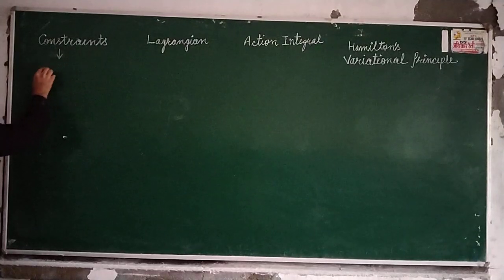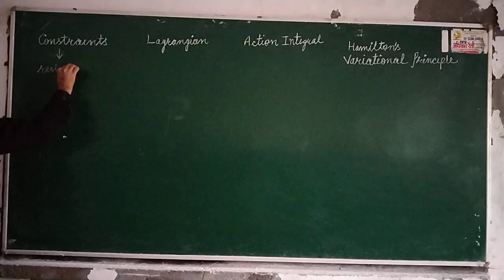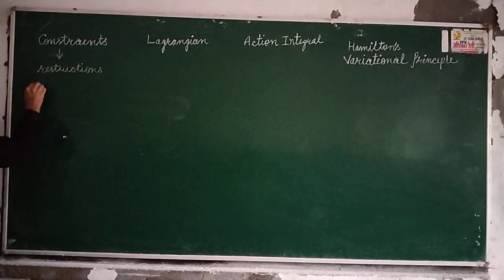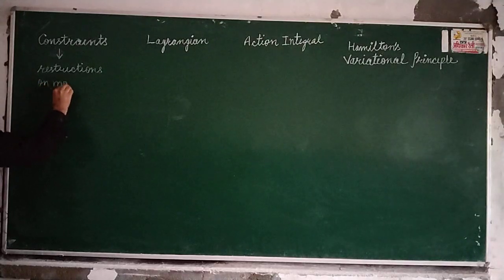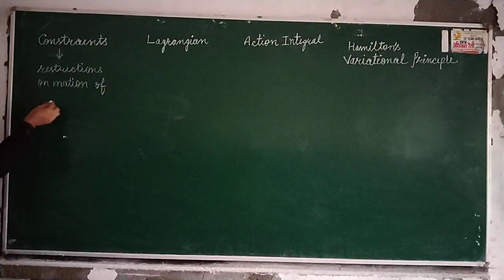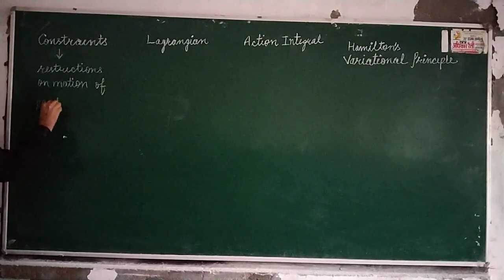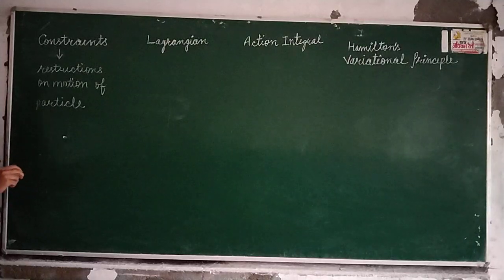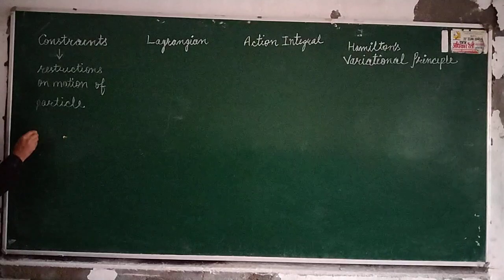So basically, constraints are restrictions. These are restrictions on the motion of the particle or system point. For example, if we say a particle is bound to move along the x-axis, it means that, suppose